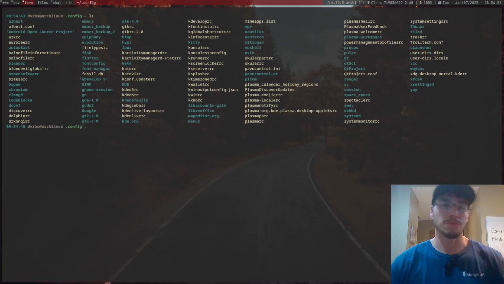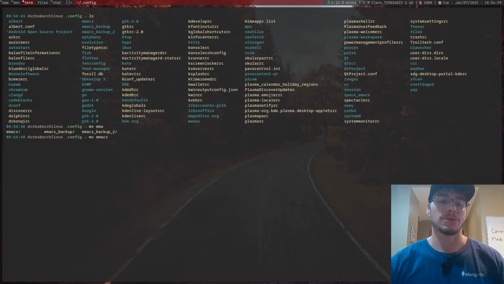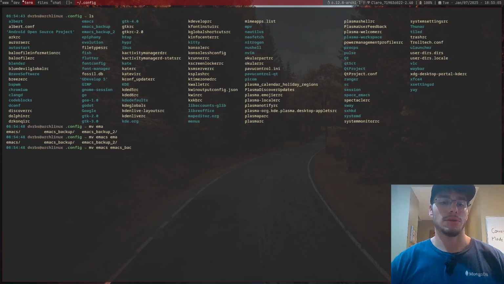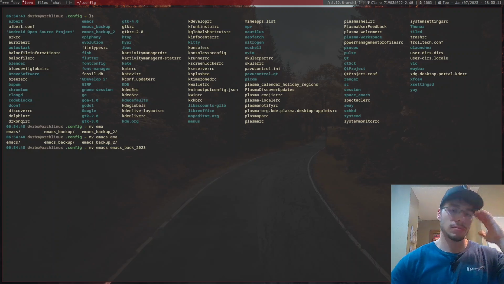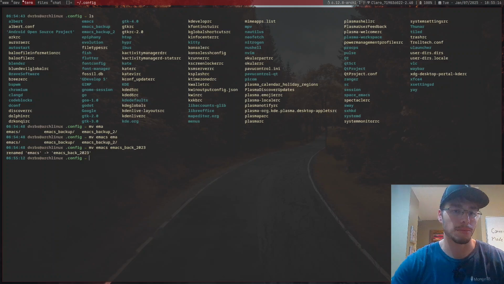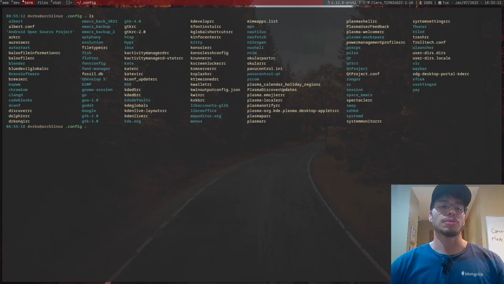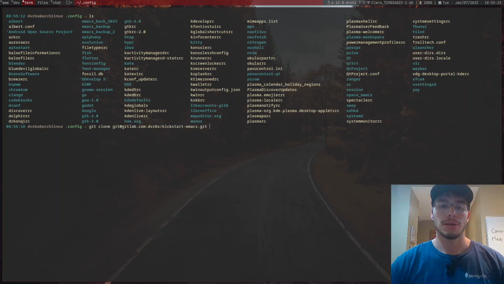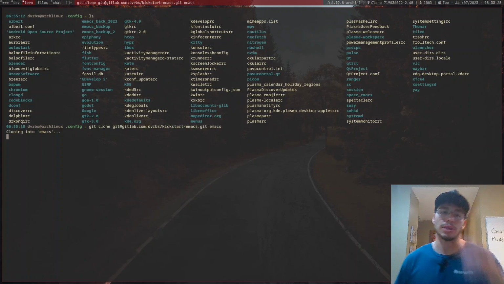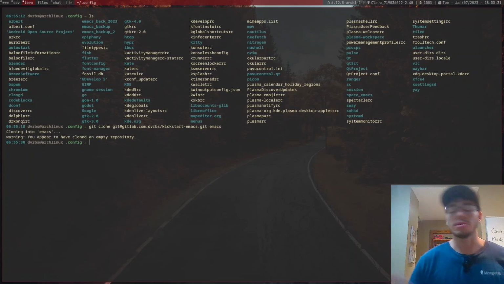Now what I'm going to do is, the Emacs that I have in there, I will just have to back it up for a moment. So I'm just going to move Emacs into Emacs, I'm going to call this back, I'm going to call this 2023. There we go. Renamed Emacs into Emacs 2023. So now Emacs no longer exists. Perfect, right? So now I'm just going to clone the thing into Emacs. Cloning into Emacs. There we go. It is an empty repository.